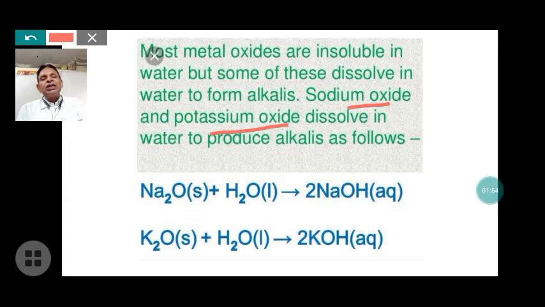So we can say all alkalis are bases, but all bases are not alkalis. Sodium hydroxide is an alkali and also a base. Potassium hydroxide is an alkali and also a base. Magnesium oxide, ferrous oxide, copper oxide are not soluble in water, but they are bases because they are oxides of metal.